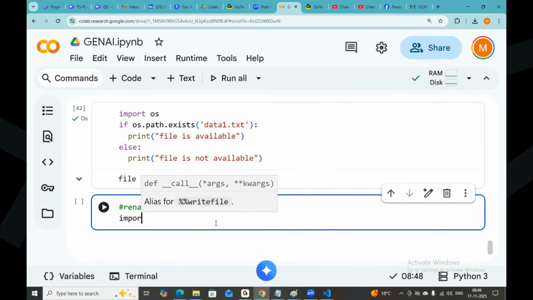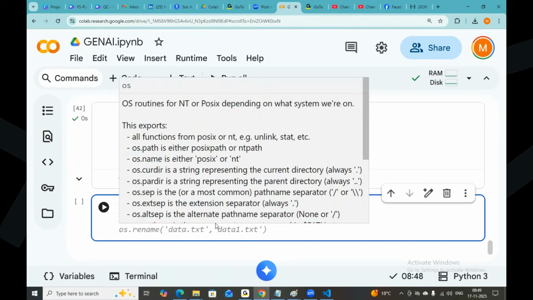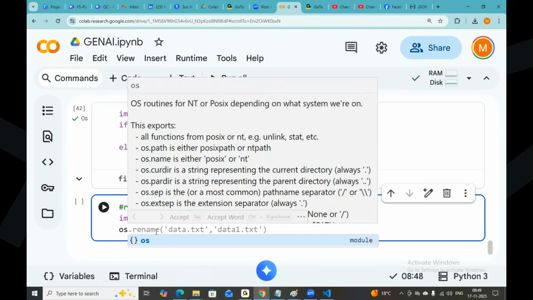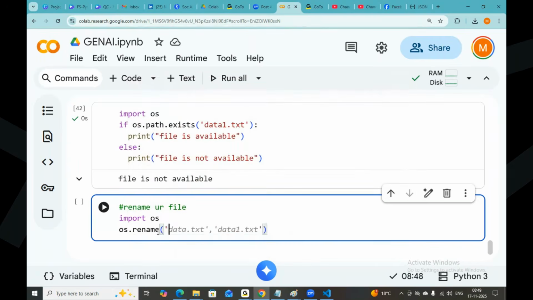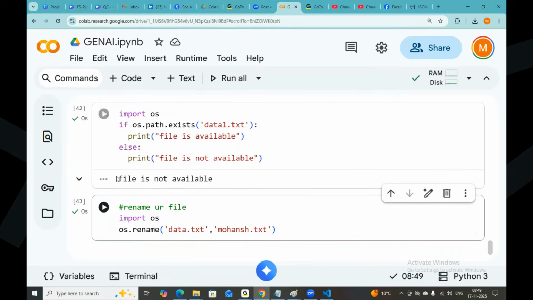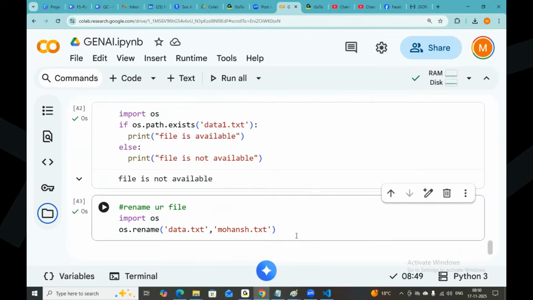Import os first. For these kinds of operations you need to import the OS module. os.rename data.txt. I want to rename data.txt to Mohansh.txt. This is something like renaming. Can you see? Data.txt is renamed to Mohansh.txt. So this is about the file system.